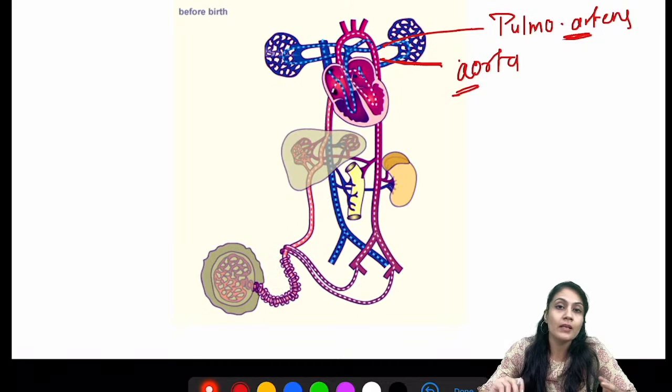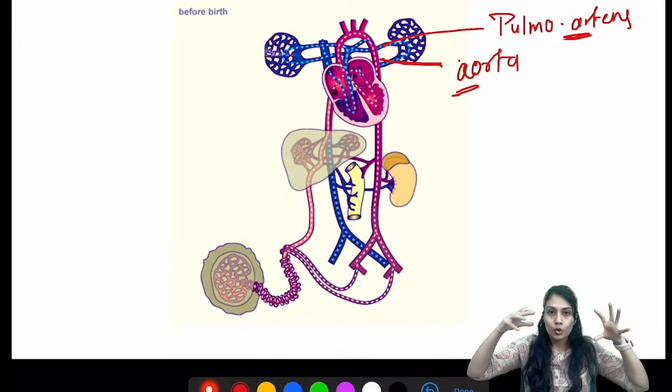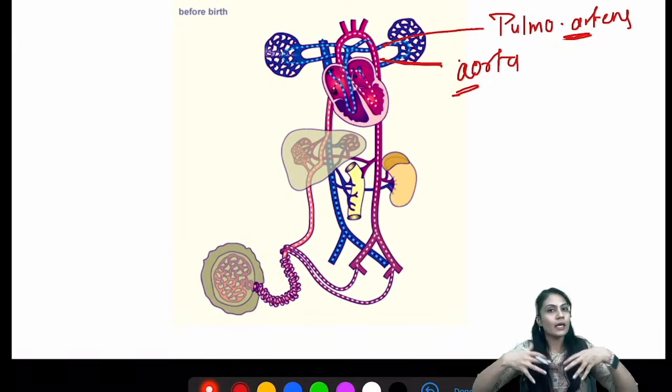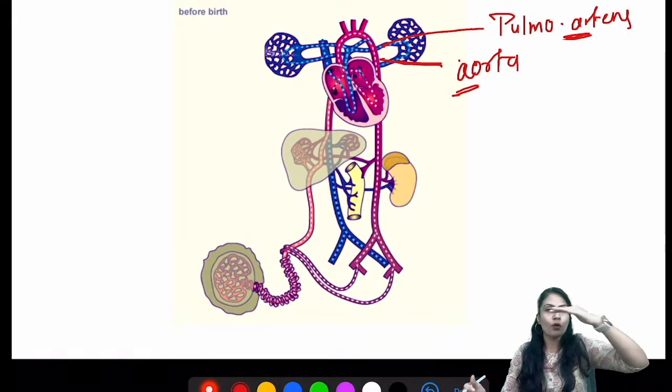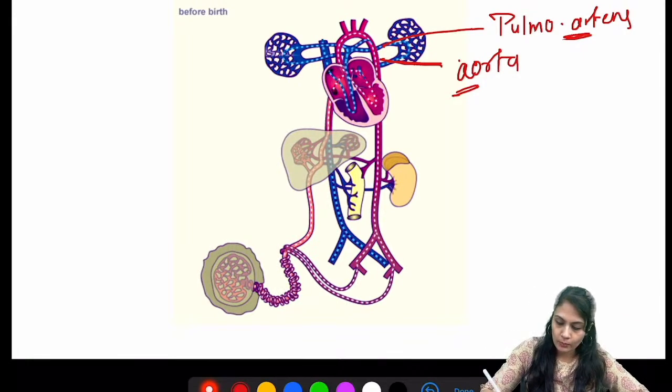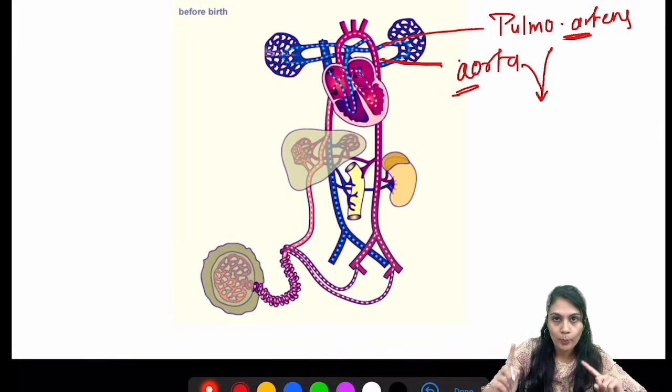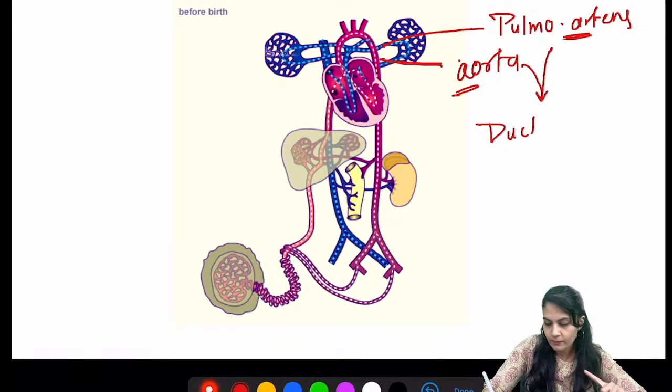Now if something forming a duct is on the arterial side, we are going to call it the ductus arteriosus. 2 veins, that is portal vein, umbilical vein, ductus venosus. Okay, the foramen between the atria, foramen ovale. And over here we are going to talk about when they combine together, that opening is known as the ductus arteriosus.